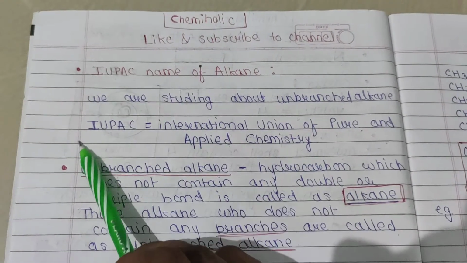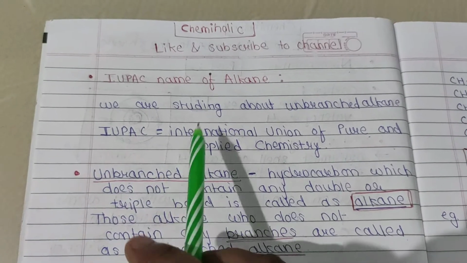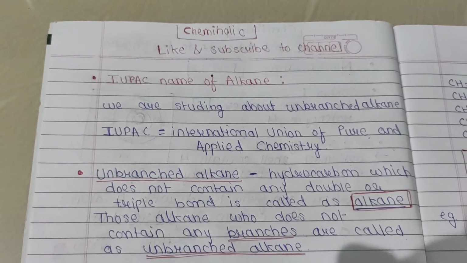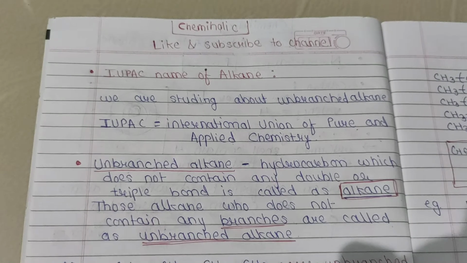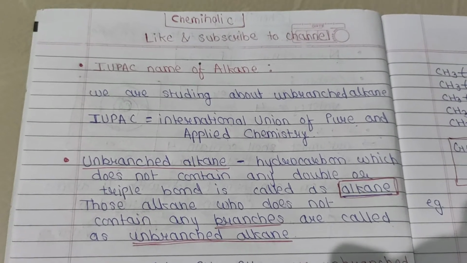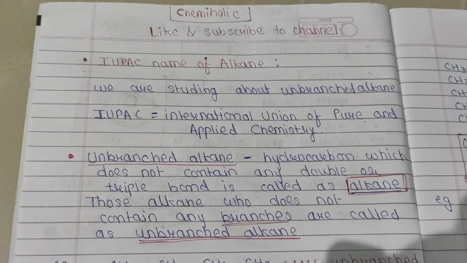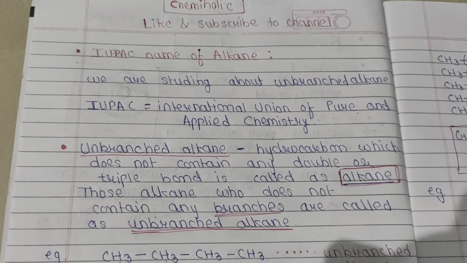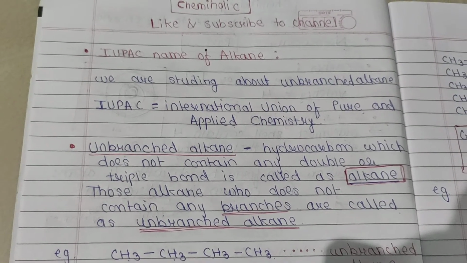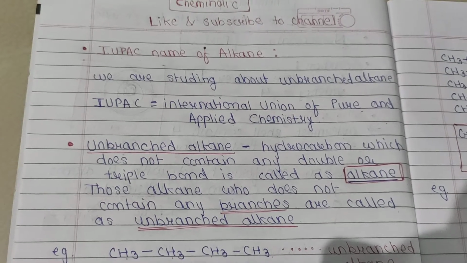So, what is the purpose of giving a name to identify the compound? We have different kinds of organic compound, and each compound should have a specific name to talk about it or to understand the properties and the reactions.